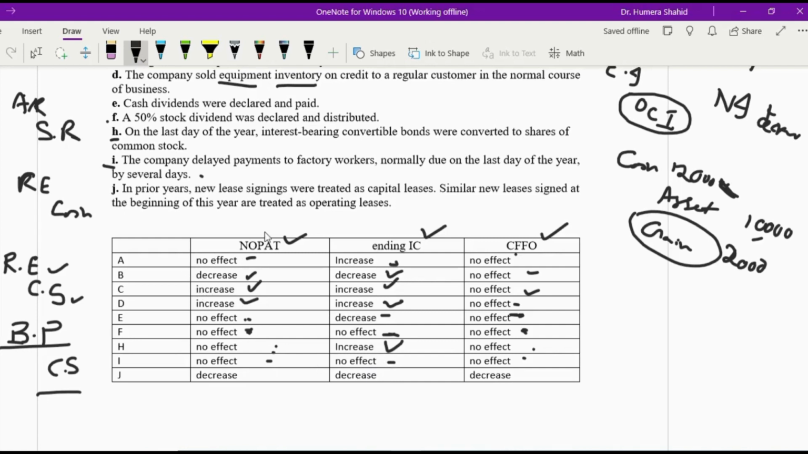Finally, in the prior years, new lease signing was treated as capital lease. Similarly, new leases signed at the beginning of this year are treated as operating lease. Operating lease payments are considered as operating expenses, and expenses decrease your profits. If profit decreases, your retained earnings in invested capital is going to decrease. And also, at the same time, operating lease is going to increase your payments in CFFO. So that's why CFFO, because it's operations, right? So it's going to decrease the cash from the operating activity section.